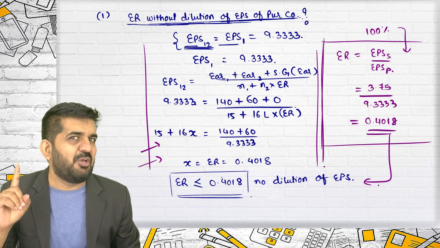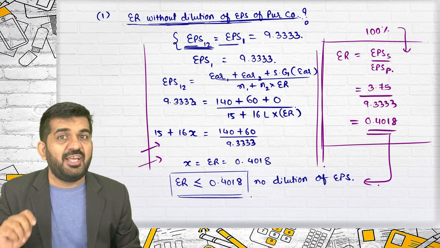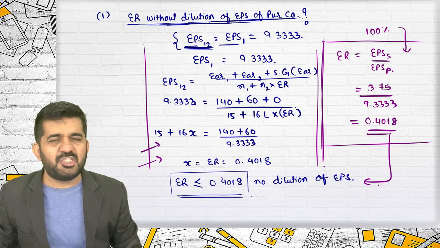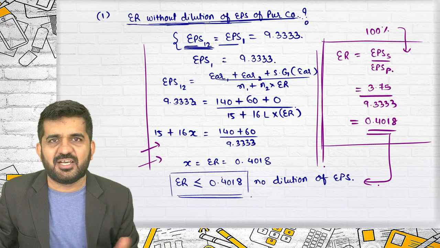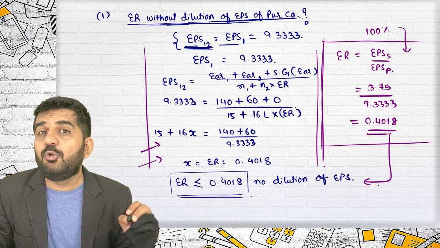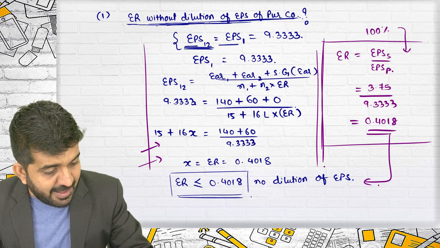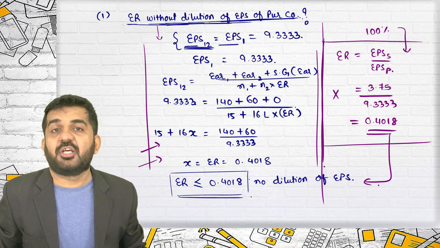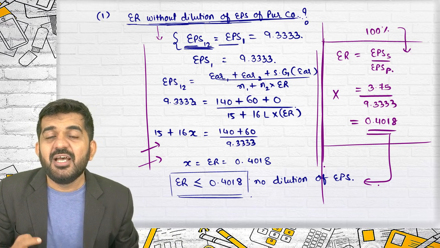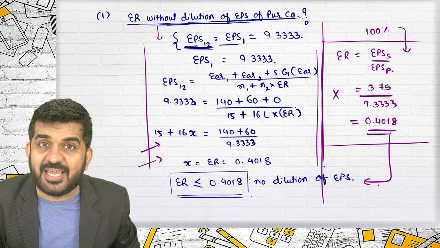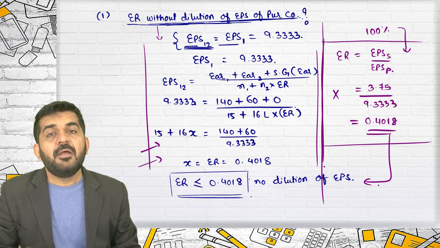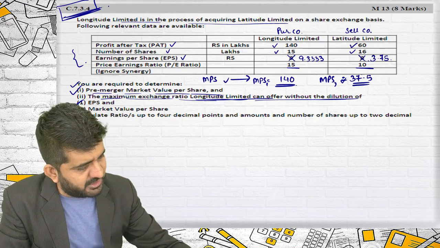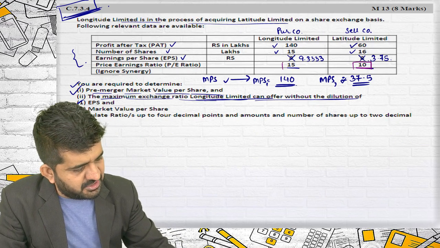Believe me, the same thing will not happen in MPS. Why in MPS? There is the difference in PE ratio that should be considered. In this question, the question is incorrect, the answer is incorrect. That is all right, but we will be doing it by the perfect method. In MPS, we will have to do it by this method. This method cannot work. Because the total profit will be the same, equal to the synergic gain. But there is a synergic gain because of the change in PE ratio. See, the selling company's PE ratio is 10, the purchasing company's PE ratio is 15.